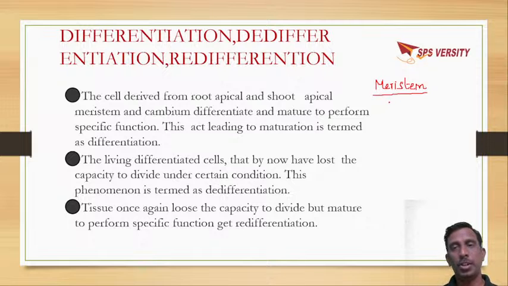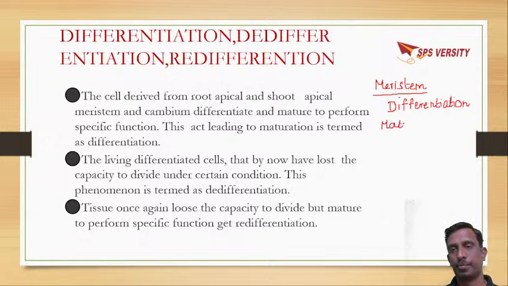So here, during the process of differentiation, the cells will lose the property of cell division. Once they undergo differentiation, they cannot divide. They lose that capacity.